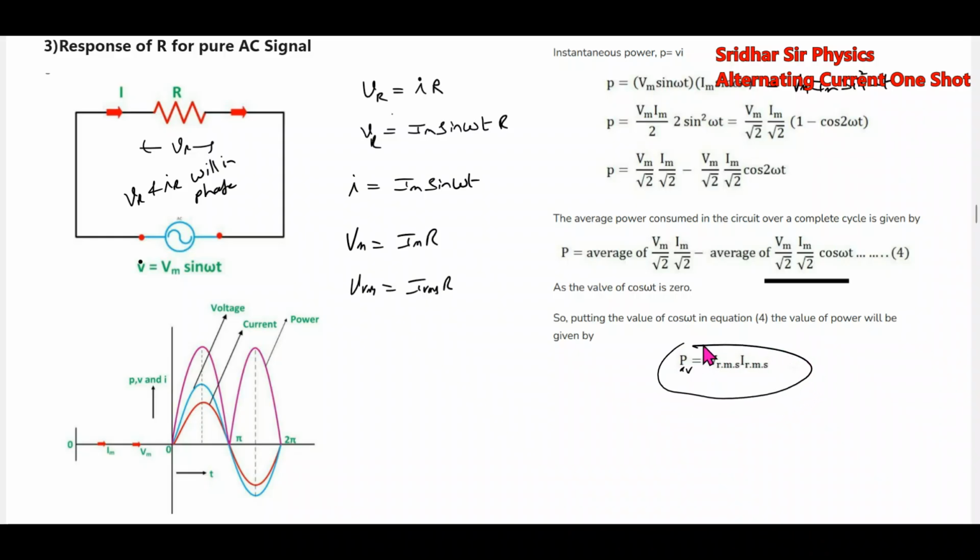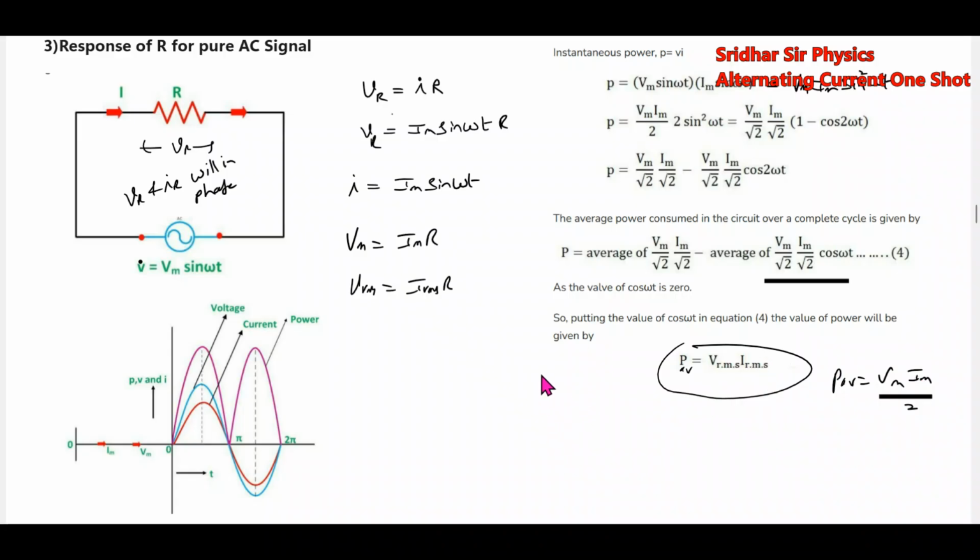Average power is equal to how much? Vrms Irms, which is equal to Vm Im by 2. This is the average power dissipated across the resistor R. This is a power cycle. Voltage and current will be in phase. So across the resistor, what is the condition? The voltage and current will be in phase. Then the average power dissipated in one full cycle will be equal to Vm Im by 2 or Vrms Irms.